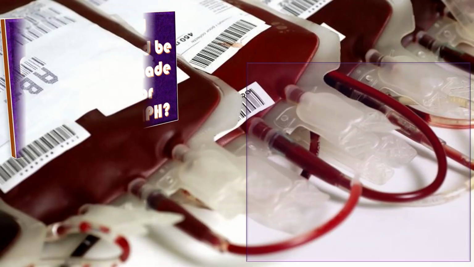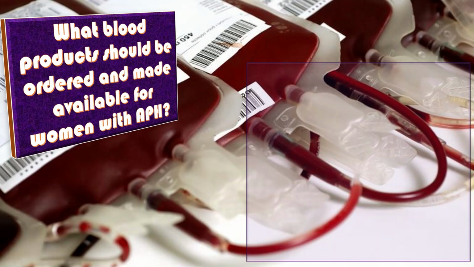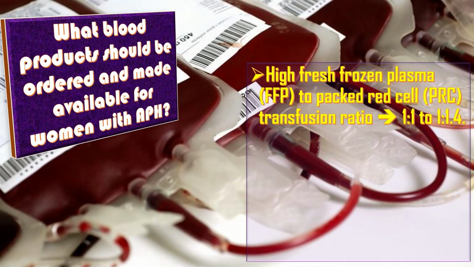Now, what blood products should be ordered and made available for women with APH? In the management of military trauma, a decrease in coagulopathy and improved survival is reported with a high fresh frozen plasma to packed red cells transfusion ratio of 1:1 to 1:1.4.